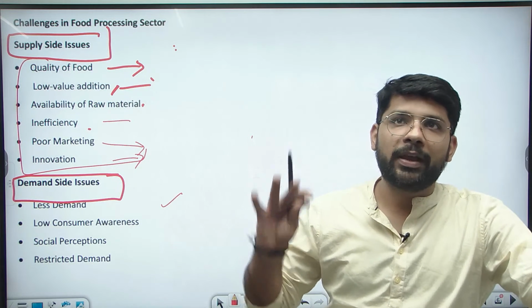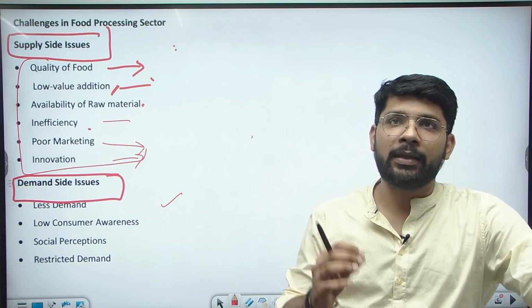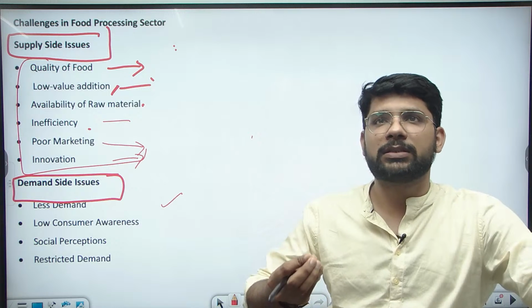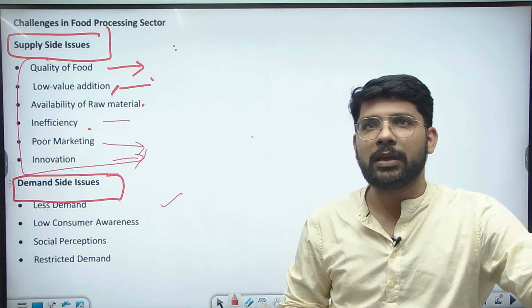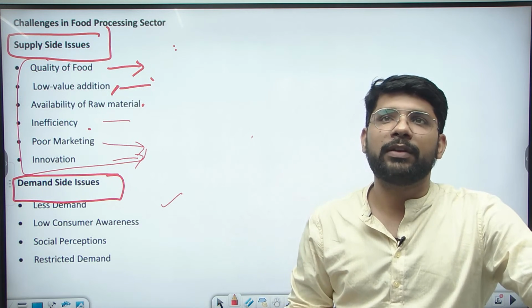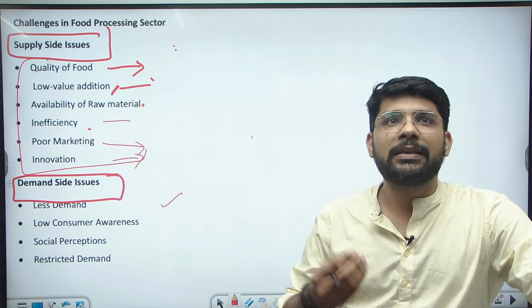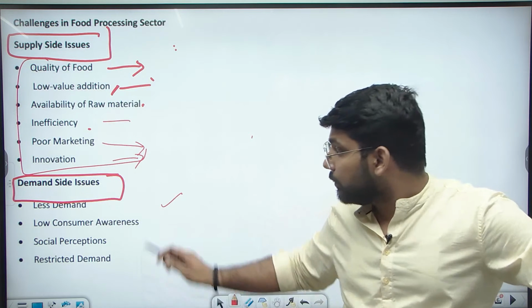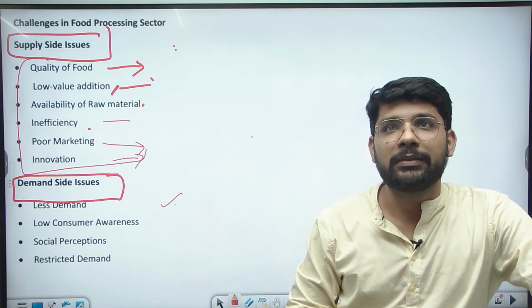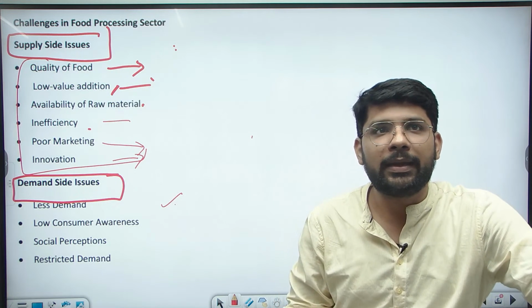So there should be a campaign related to food processing, like some of the milk packets, some of the processing products having the enrichment of vitamin A. So these kinds of examples, this kind of data you need to add here.